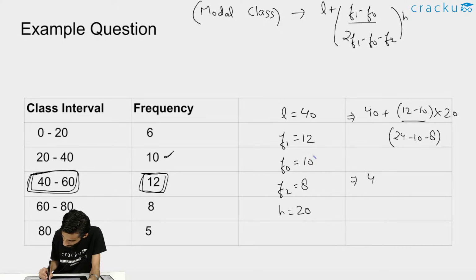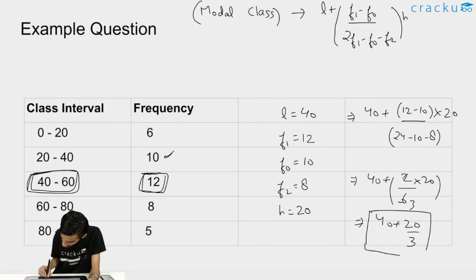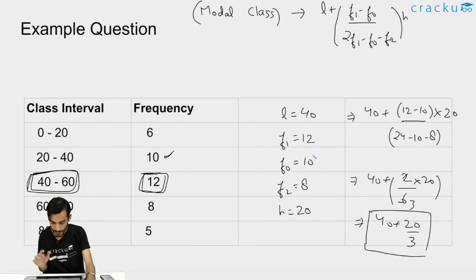So you will be getting 40 plus, 12 minus 10 is 2, divided by 24 minus 10 is 14, 14 minus 8 is 6. So this will be 6 into 20. So this will come out to be 40 plus 20 by 3. If I have done the calculation correctly, then this should be the answer, right? So the basic concept should be clear.